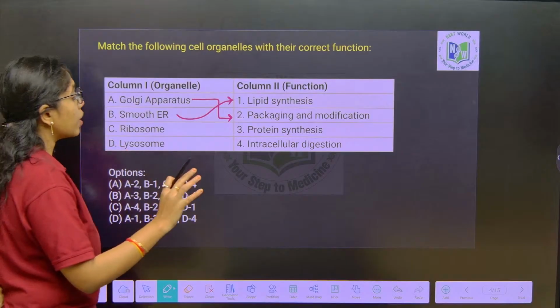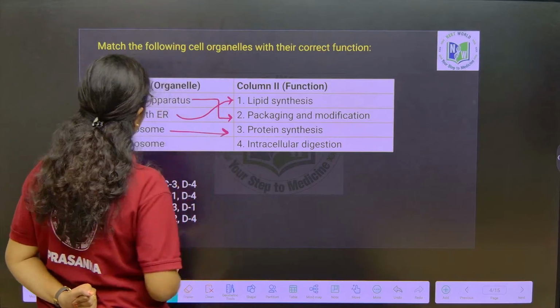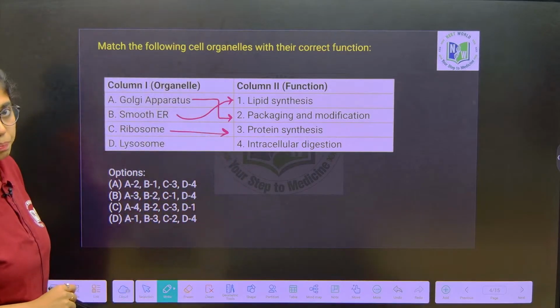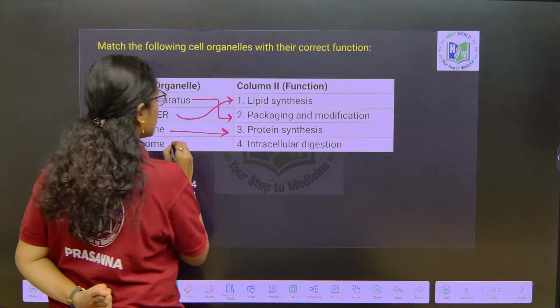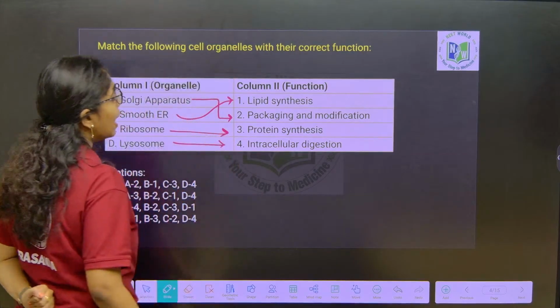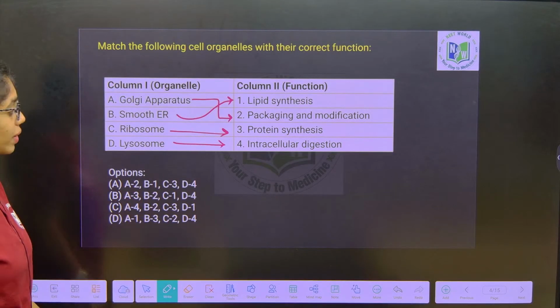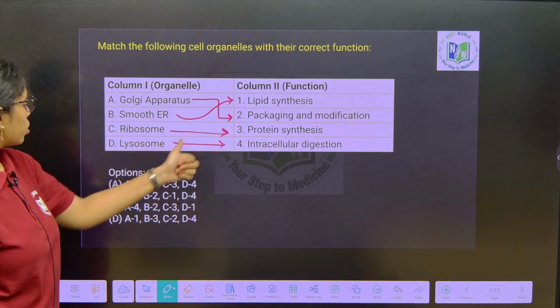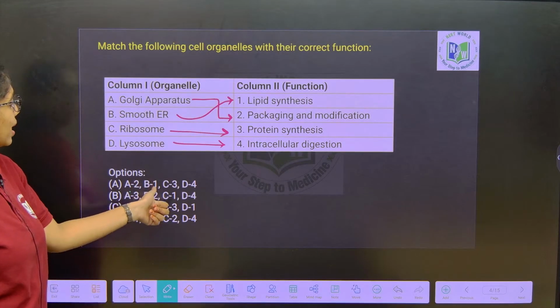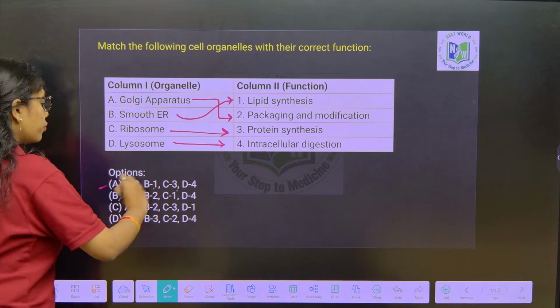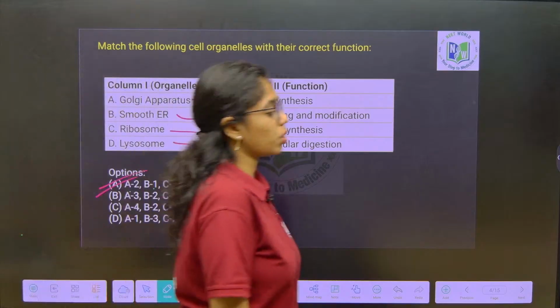Ribosomes are involved in the synthesis of proteins. Lysosomes help in intracellular digestion. So which option goes with this question? A is 2, B is 1, C is 3 and D is 4. Option A is the right answer here.